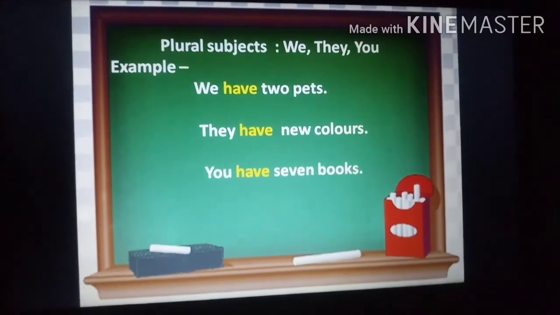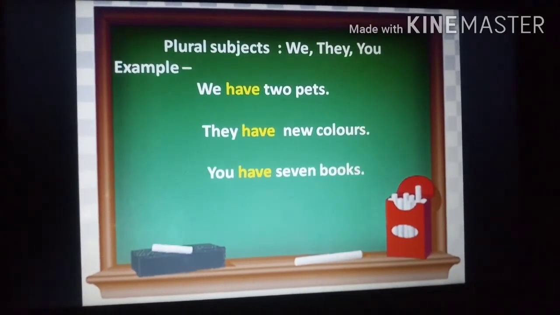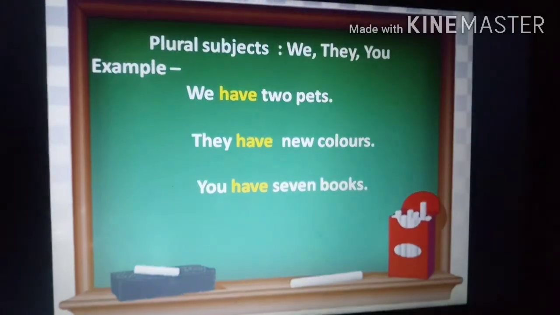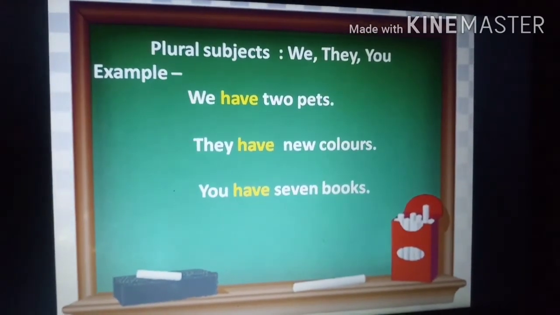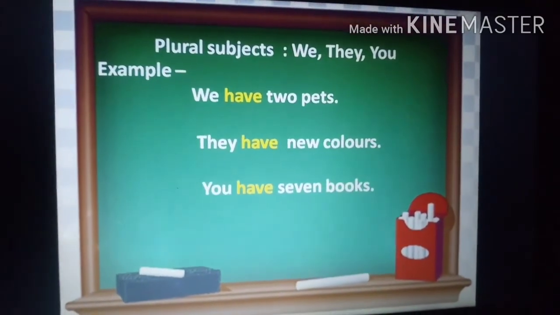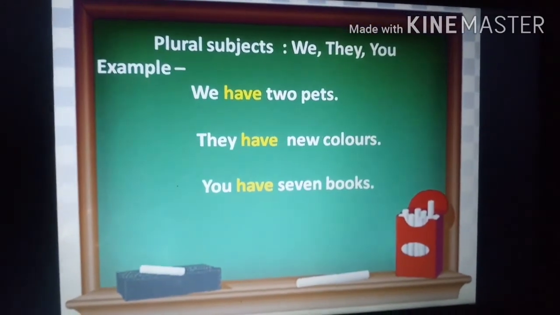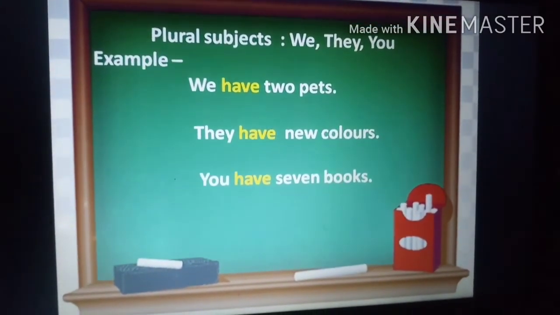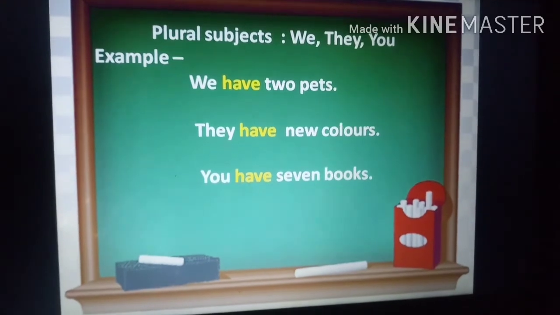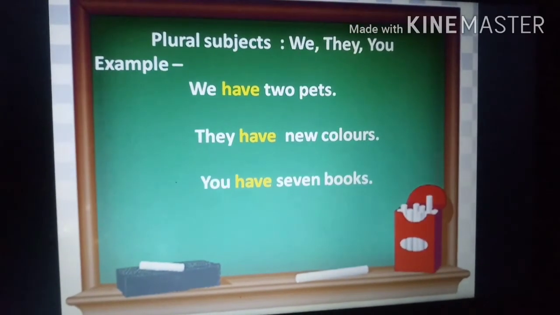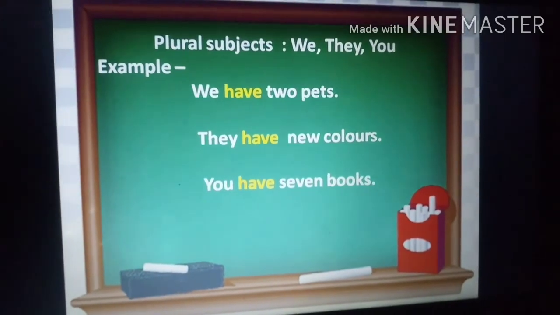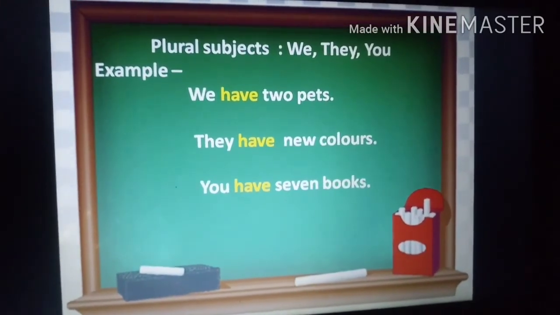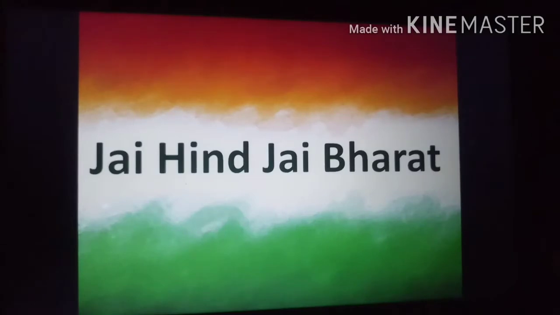And the things, if they are more than one in number, like dogs, dogs means more than one. For that we will use have. Okay. So the simple thing: for singular subjects we use has and for plural subjects we use have.